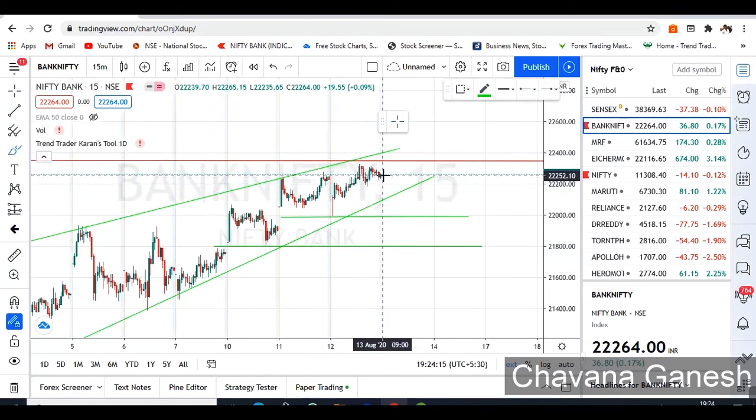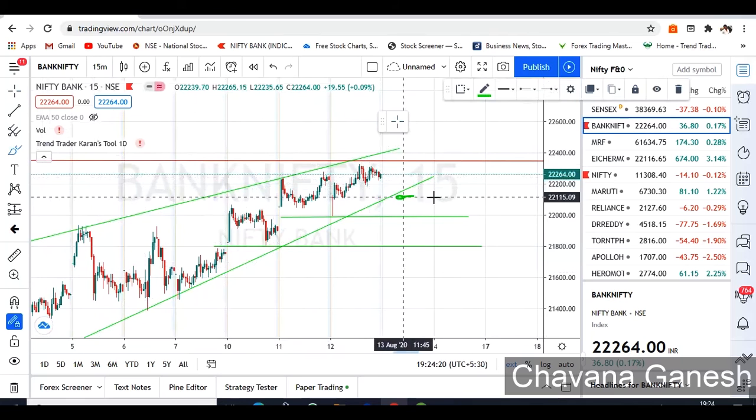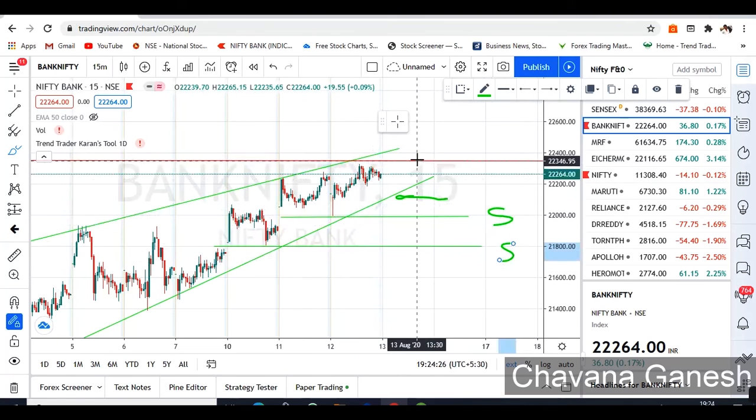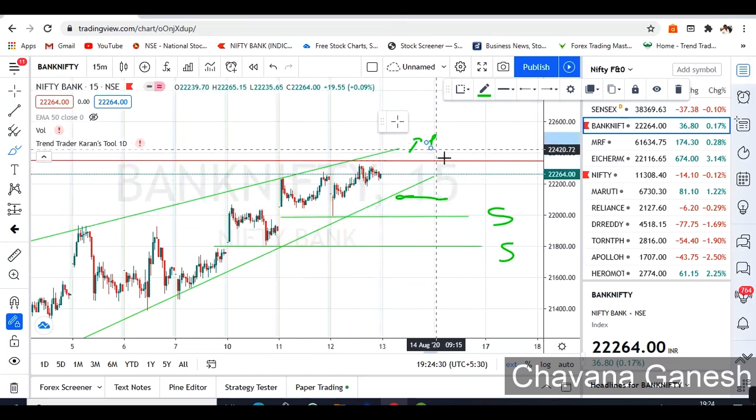Once it opens above this trend line, if it opens at these positions, wait for the price action, and this acts like a support. And if it opens above the red line, above this trend line, wait for the price action. This is the view for Bank Nifty and Nifty tomorrow.